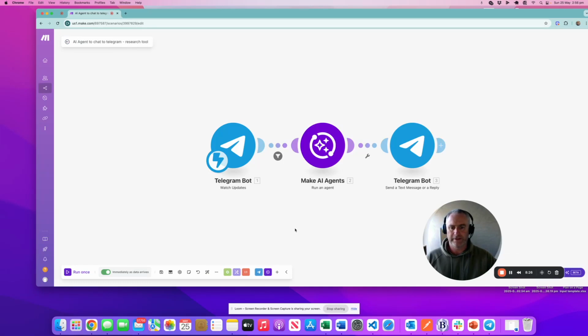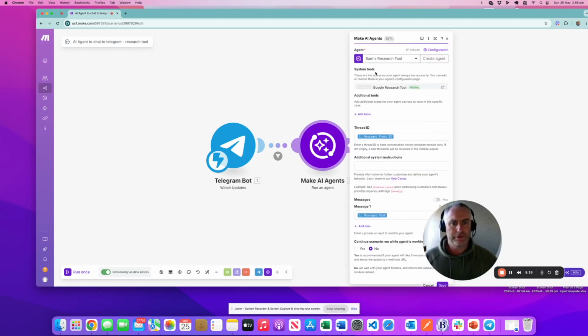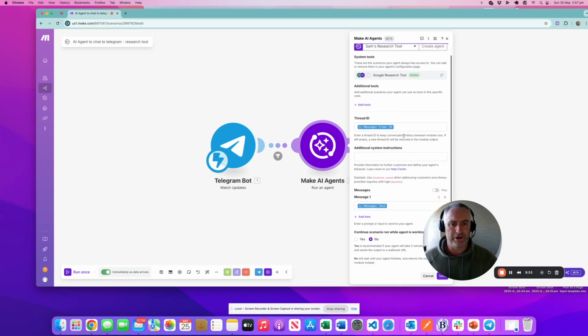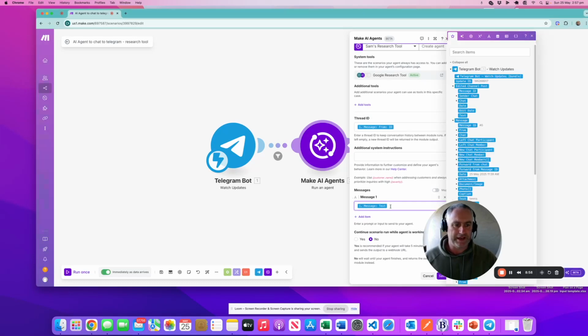Okay, so just looking at our main scenario flow here. Let's have a look at the AI agent, because that and the filter are the two tricky parts of this particular scenario. Basically what happens here is the agent, which is Sam's research tool, uses the Google Research tool, which is another scenario flow, to research the internet based on a topic which is input. The message text is from Telegram. That's actually your input text. So when I typed in Trump tariffs, that would have come through here.